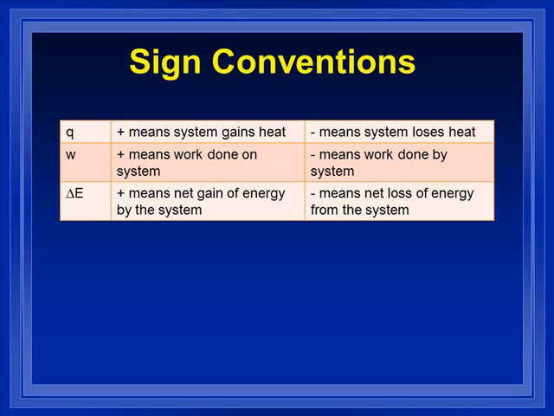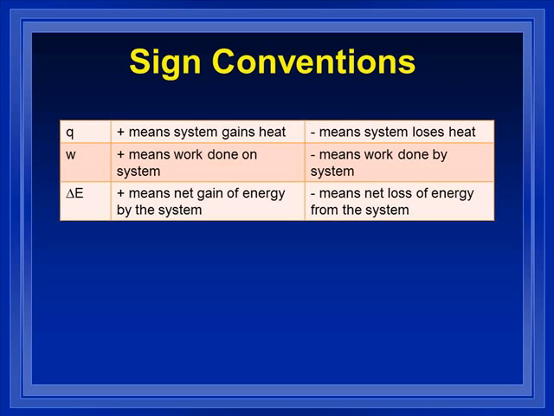If W is negative, that means it's pushing out against its surroundings. It's inflating or expanding and pushing out into its surroundings. So if we add up Q plus W, if they're both positive, delta E, the change in energy, will be positive. So the whole thing is gaining energy.